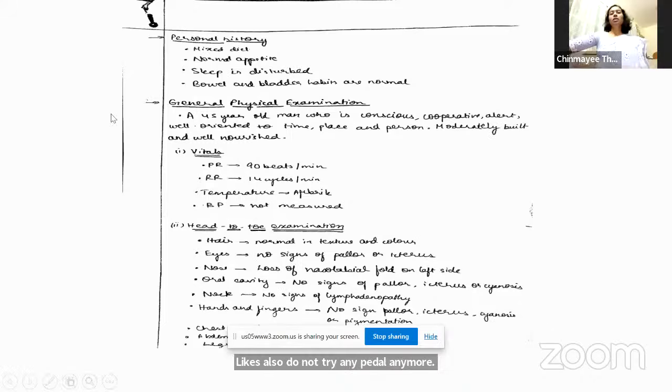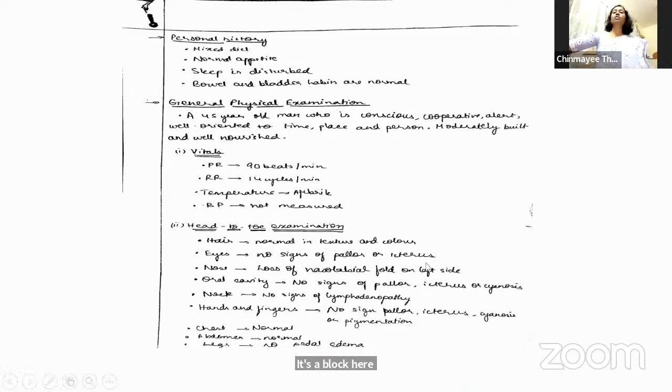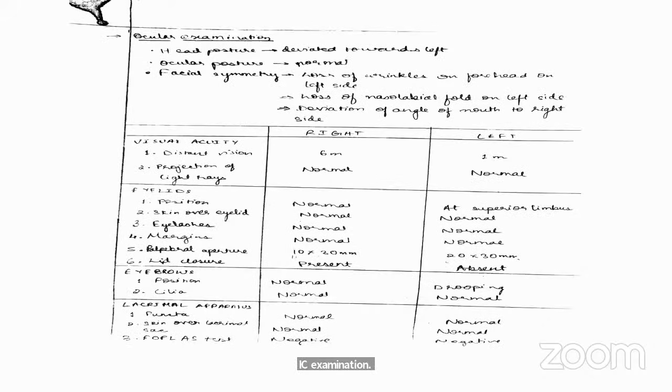Generally, head to toe examination in an ophthal case, you can also skip, but we have included it basically because the patient is also having a stroke. Otherwise, in your cataract case, you can just go ahead directly with your systemic examination. Yeah, go ahead. Ma'am, ocular examination: head posture, he was deviated towards the left.